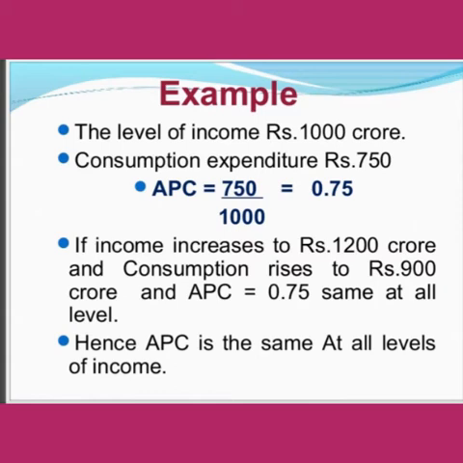So hence APC is the same at all levels of income. So children, I hope it's clear to you; through numerical solutions, it has been explained well.